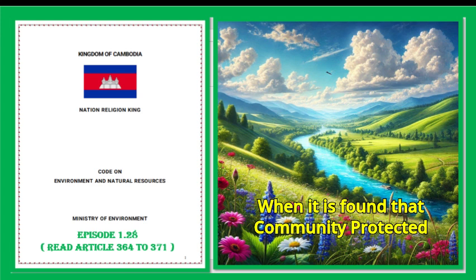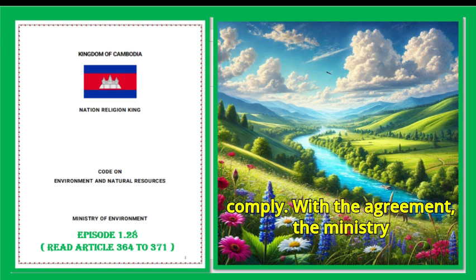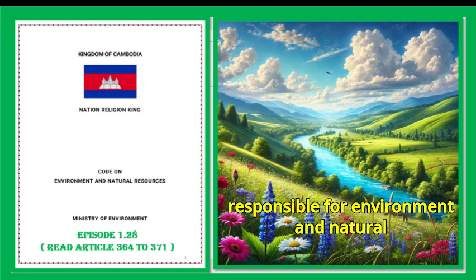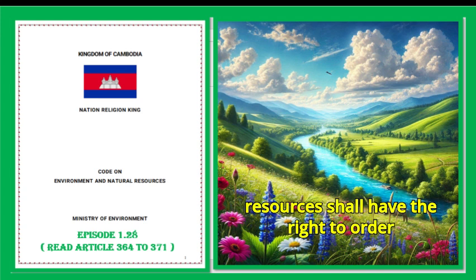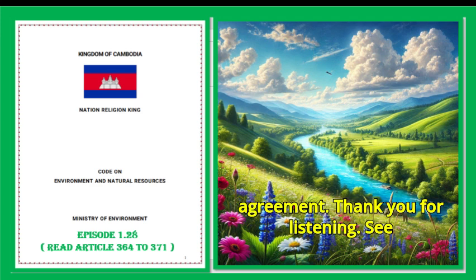7. When it is found that community protected area communities do not adequately comply with the agreement, the ministry responsible for environment and natural resources shall have the right to order subnational administration to revoke the agreement.